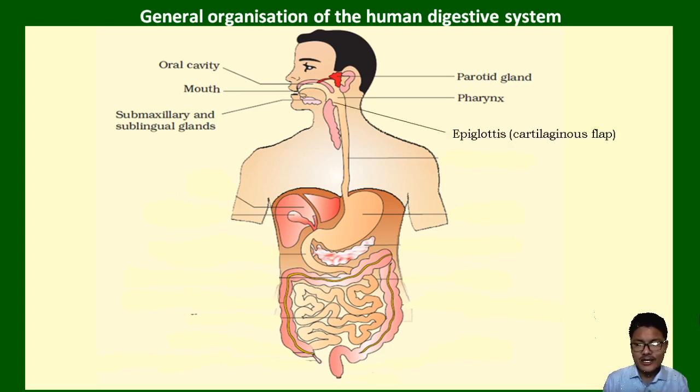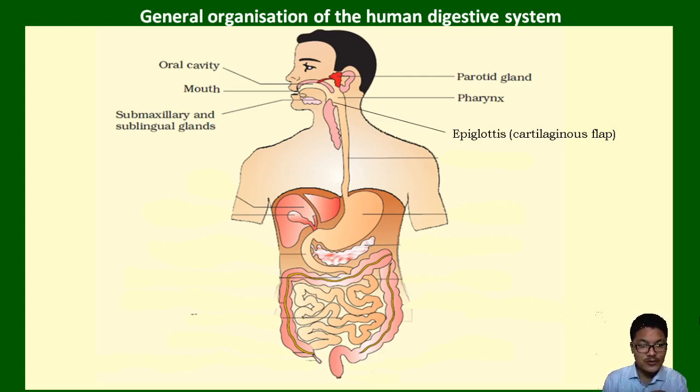Now next to the pharynx, as the food passes through our gut, we have a unique structure which is covering the respiratory system's windpipe. So the trachea is called the windpipe. Now the opening of the trachea is also exposed to the pharynx. There is a possibility of entry of food into the respiratory system, which would be a problem for us.